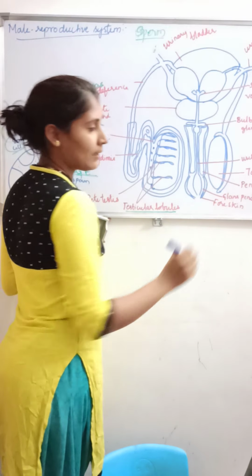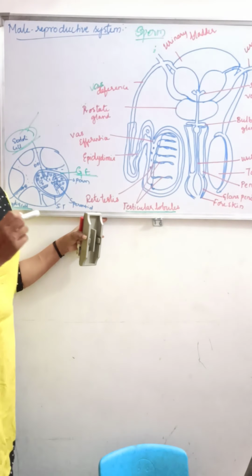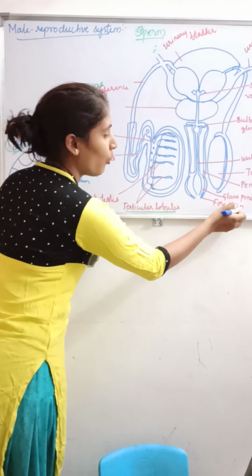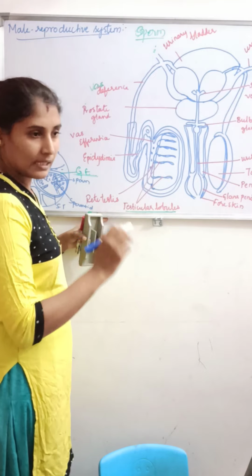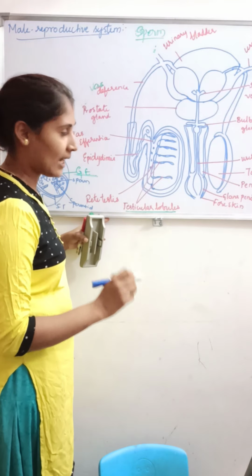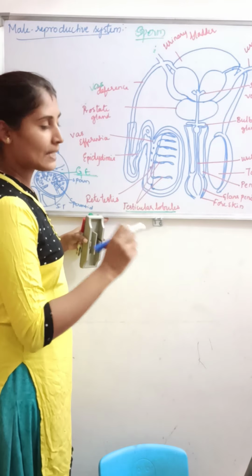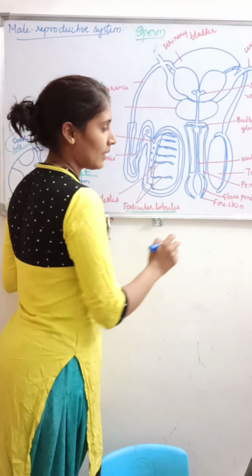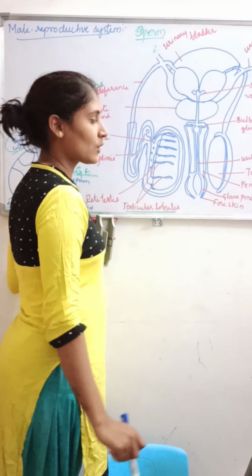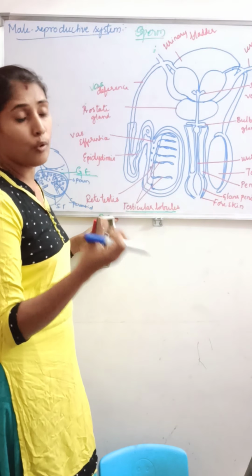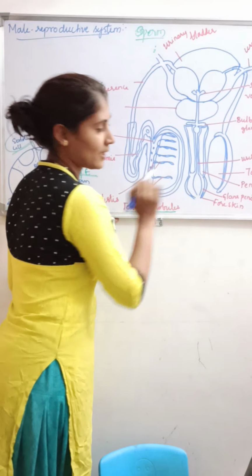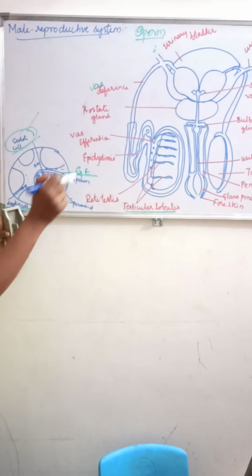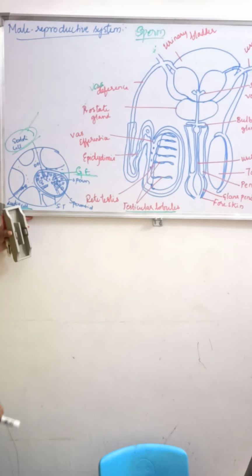This glans penis is covered with a loose fold of skin called the foreskin. So this is about the penis. What will happen through this penis? Only the semen will be released.